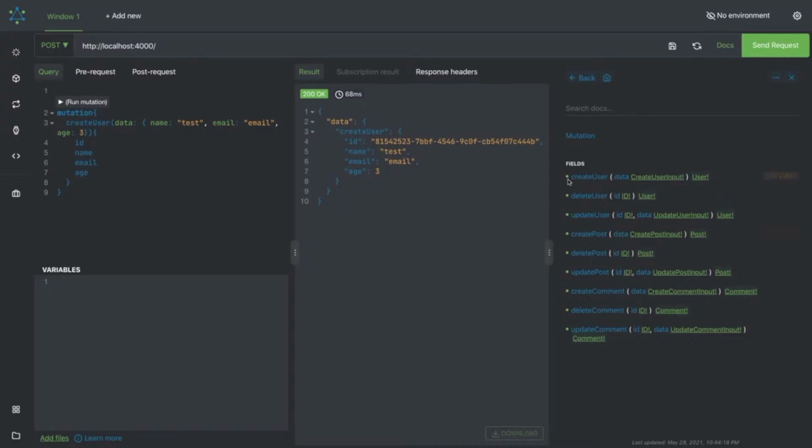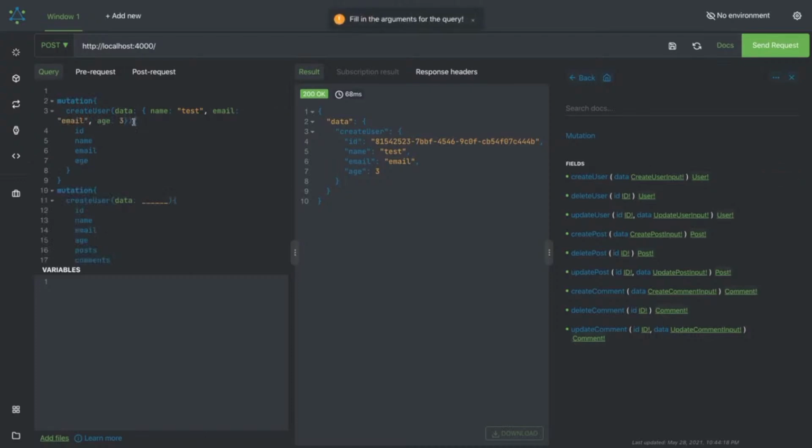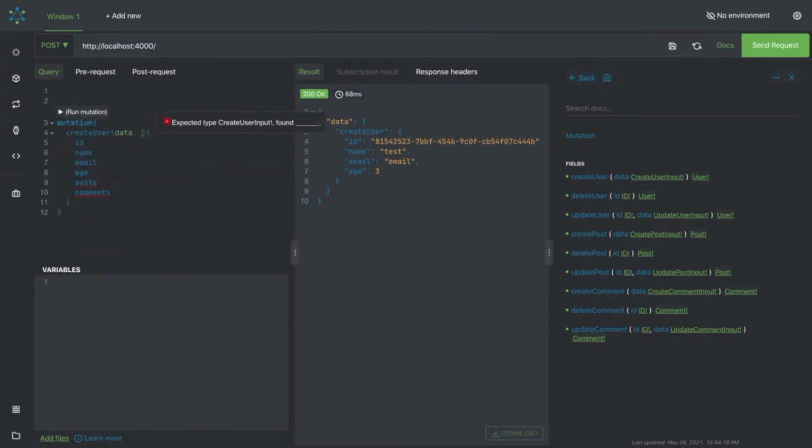Okay, if we simply start with delete user, it is also giving us the id. And if we start with the create user mutation, we have to pass this data, right? This is what it is looking for.